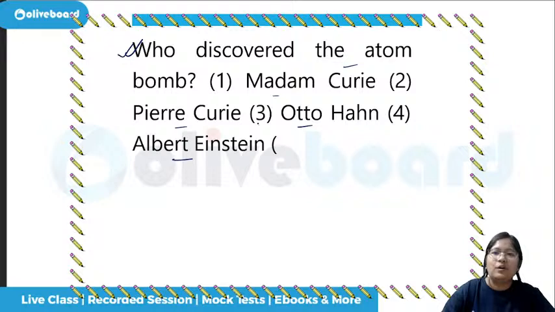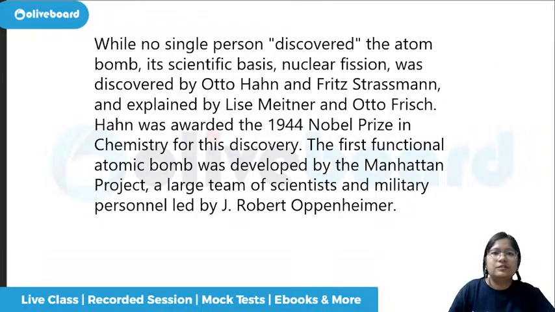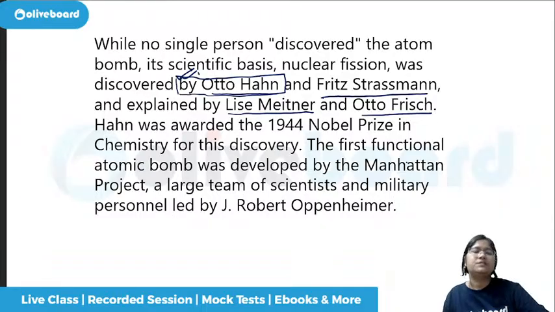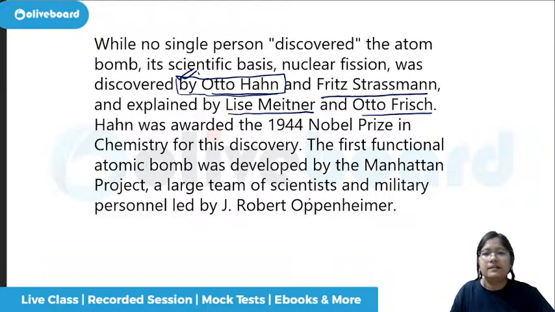Yes, that is your Otto Hahn. Though there were many people, we have to remember Otto Hahn, Fritz Strassmann, and Lise Meitner, who explained it. Mainly we have to remember Otto Hahn because he got the Nobel Prize in chemistry. That is why we have to remember him. Then the name of the movie was Oppenheimer because it was led by Oppenheimer. Otherwise they could have kept other names also maybe.